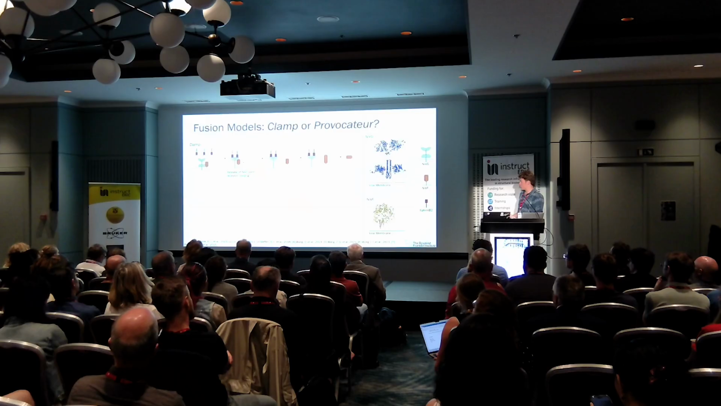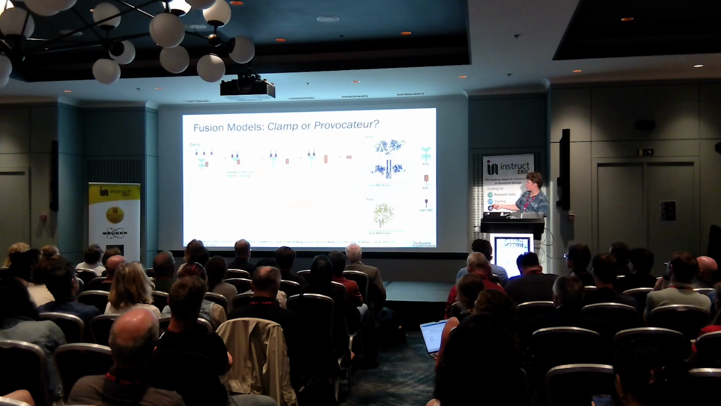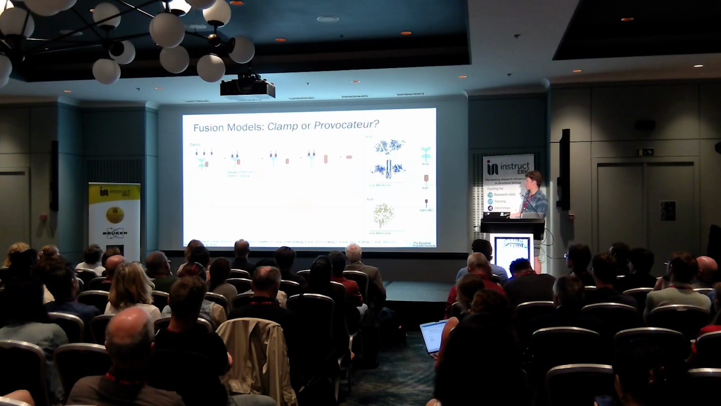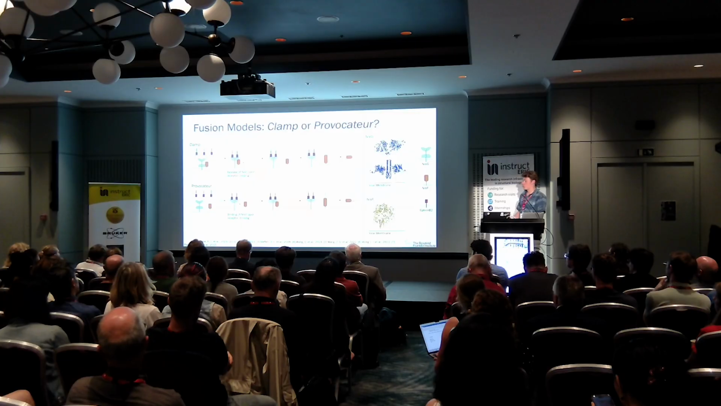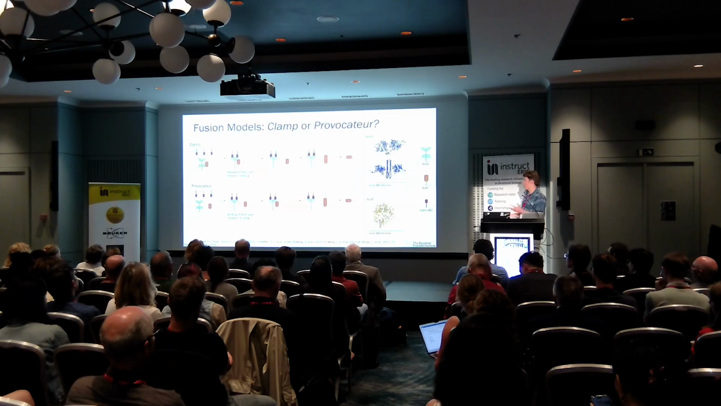So there are two models that describe this interaction. The first is the clamp model, and this postulates the G protein stabilizes the pre-fusion F, i.e. interactions are occurring before receptor binding. And the second model is the provocateur model, and this postulates the G protein activates the pre-fusion F, i.e. interactions occurring after receptor binding.